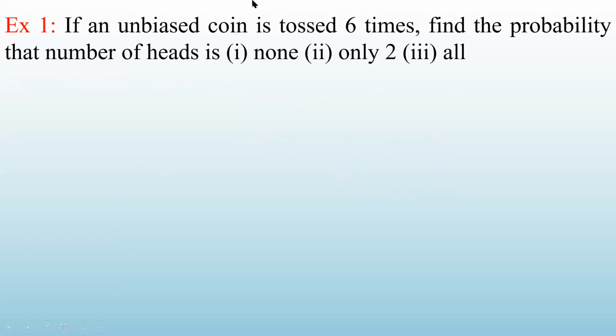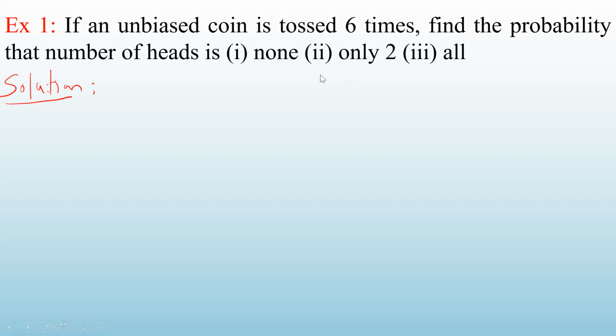So let us take the first problem. If an unbiased coin is tossed 6 times, find the probability that the number of heads is none in the first one, only 2 in the second one, and all in the third. Let us try to understand the problem. Look at this question, a coin is tossed 6 times.